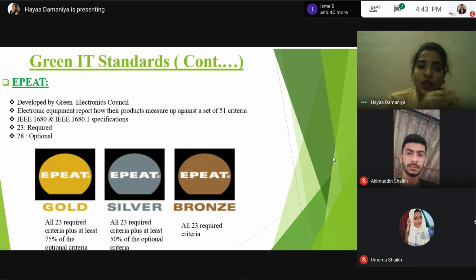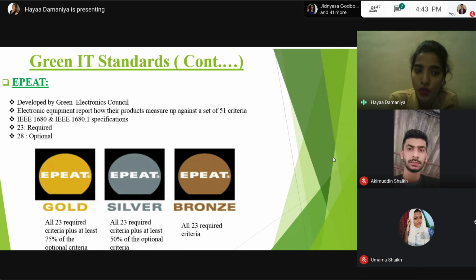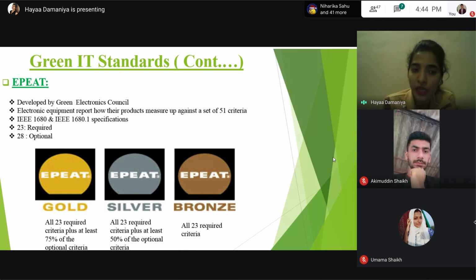Among the Green IT standards, the next is EPEAT, the Electronic Product Environmental Assessment Tool. EPEAT is a program developed by the Green Electronics Council. It lets manufacturers of electronic equipment report how their products measure up against a set of 51 criteria. Based on these criteria, EPEAT provides certification to their products. These criteria are mentioned in the IEEE 1680 and IEEE 1680.1 specifications. Out of these 51 criteria, 23 are required criteria and 28 are optional criteria.